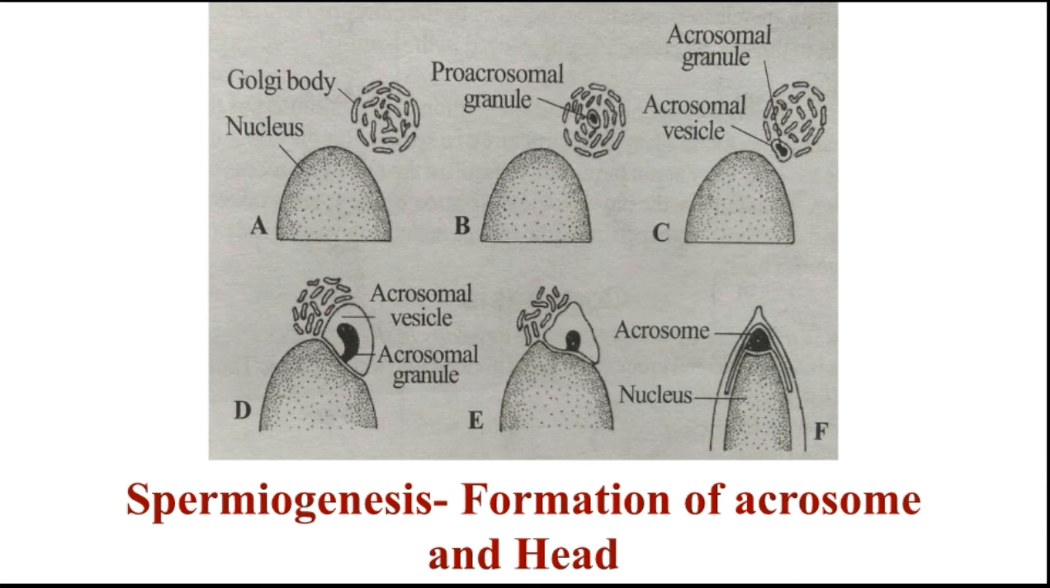The acrosome and the nucleus together constitute the head, and the remnants of the Golgi bodies degenerate and eventually get discarded. So this is the one particular process of the Golgi bodies. It means the Golgi bodies develop in spermiogenesis. Another point we have seen here is the centrosomes.